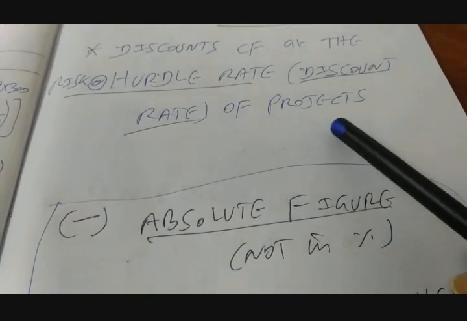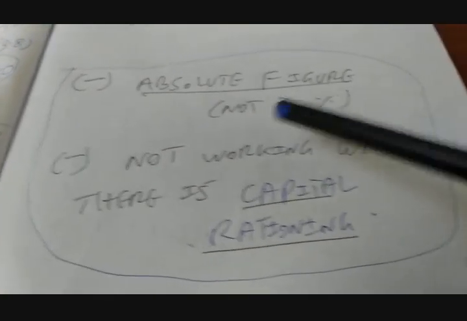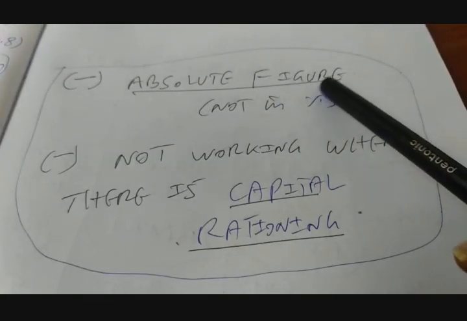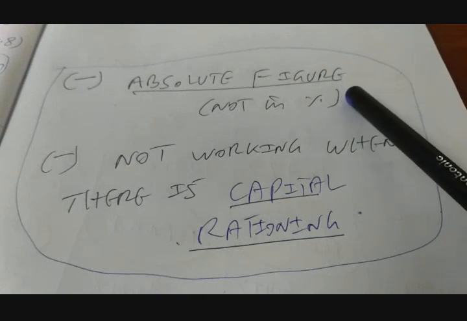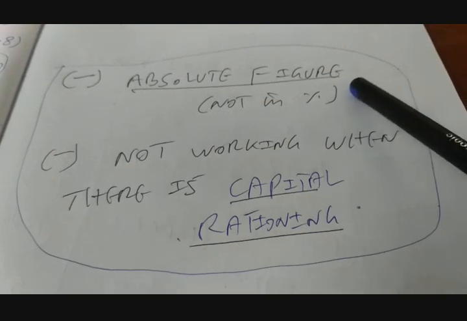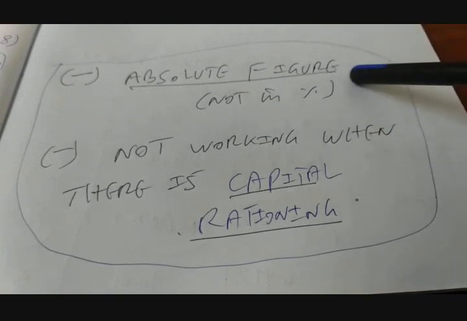What are the problems, the limitations of NPV? There are two limitations. Number 1, it gives the output in terms of an absolute figure, whereas managers are used to comparing activities or performance based on percentage numbers. So here it is absolute, which is one of the serious limitations.